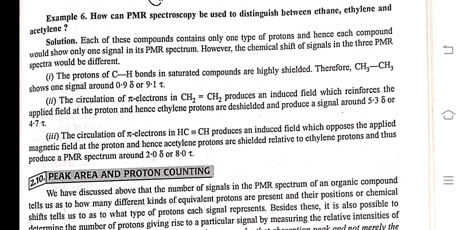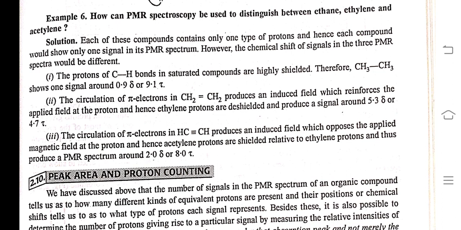Third, the circulation of pi electrons in the triple bond CH produces an induced field which opposes the applied magnetic field at the proton, and hence acetylene protons are shielded relative to ethene protons and thus produce a signal around 2.0 delta or 8.0 tau. Now, peak area and proton counting.